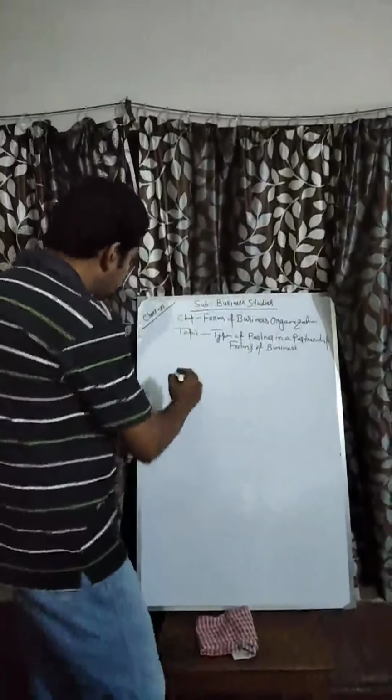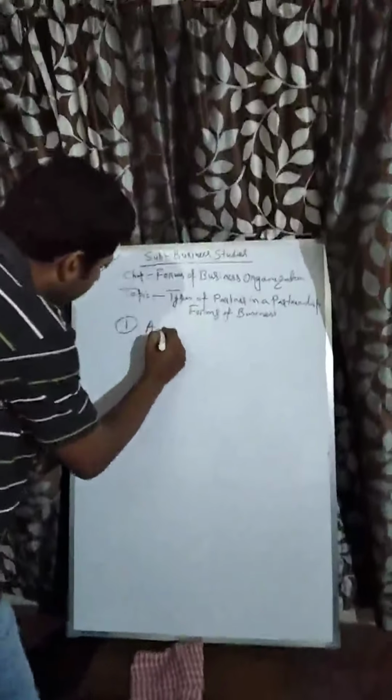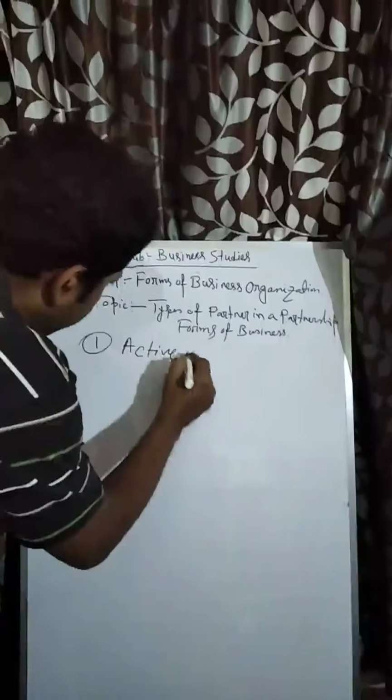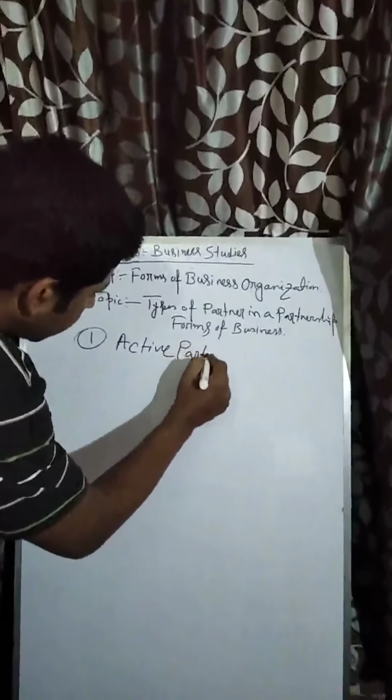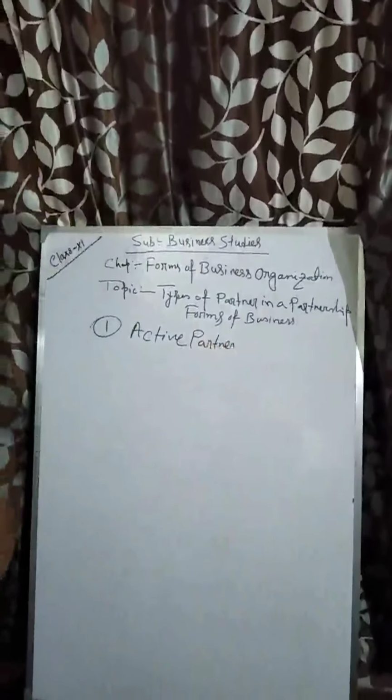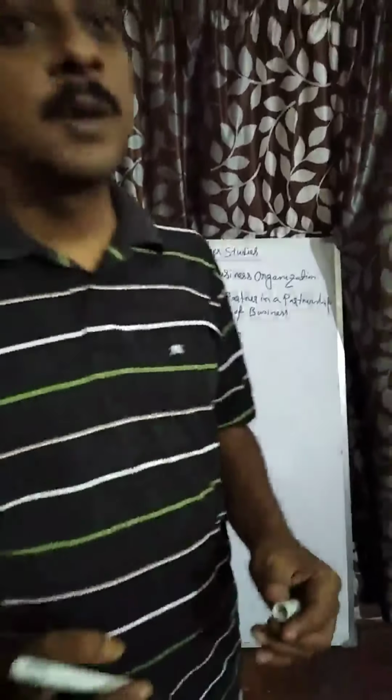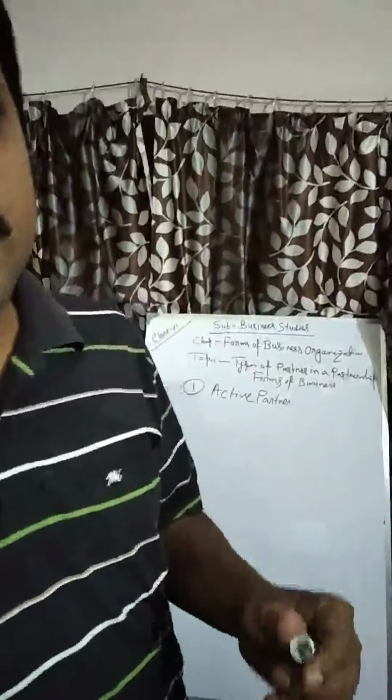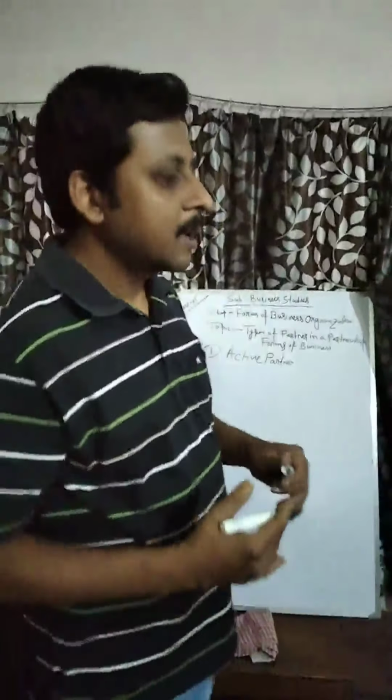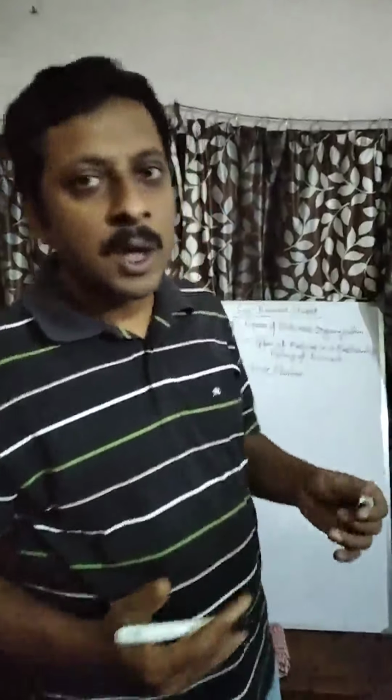The first type is active partner. Active partners are the partners who take part in decision making, and they contribute capital also, and they have unlimited liability.